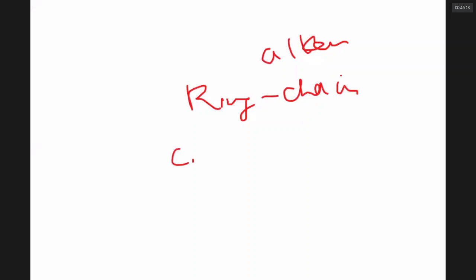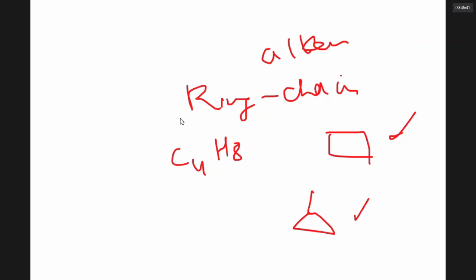Sir, with the formula C4H8, how many ring structures can you write? How many cycloalkanes are possible with C4H8? This is one. Can you write another? You can write this. What is this? It is cyclobutane. And this is methylcyclopropane. Can you see it?